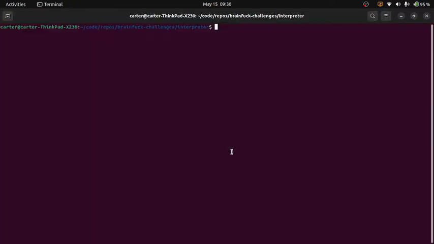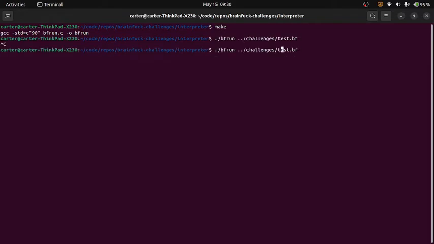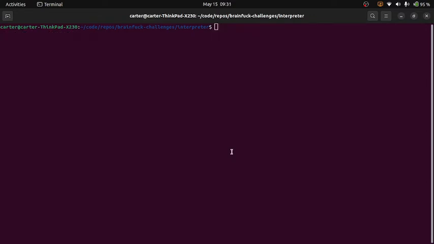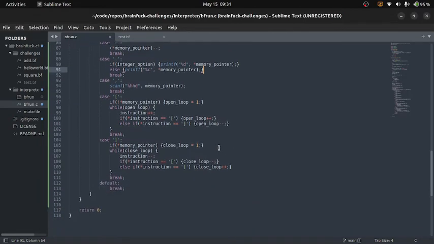Okay, so let's go ahead and build that and run it with dash n and 42 and 42. There we go. So there's our integer option.